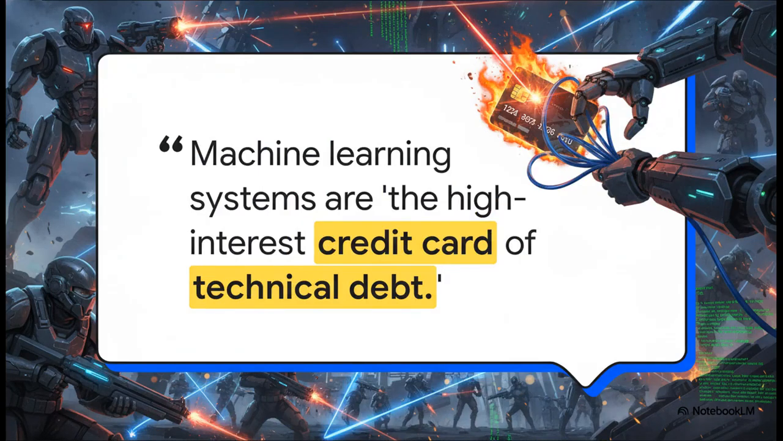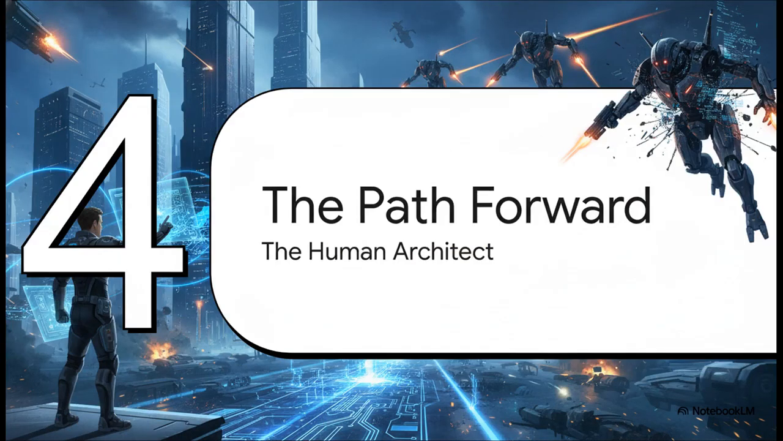Some researchers at Google had a fantastic way of describing this problem, and this was way back in 2015. They called machine learning systems the high-interest credit card of technical debt. And with today's AI coding tools, we are racking up that debt faster than ever before, because we're skipping the hard work of actually understanding the problems we're trying to solve. So, does all this mean we should just give up on AI for coding? No, absolutely not. But it does mean we have to fundamentally change how we think about using it.